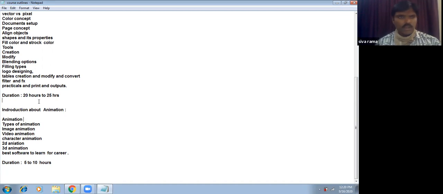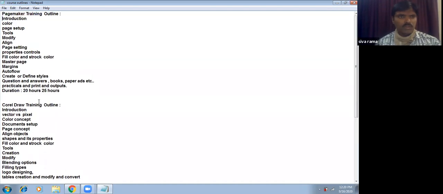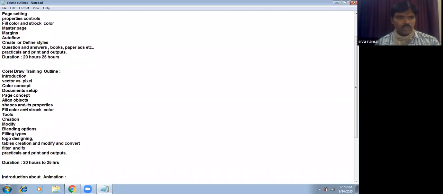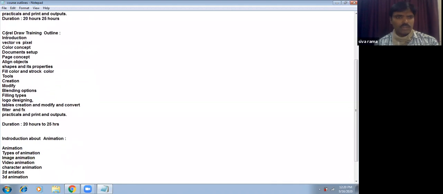Previously, I explained what we are covering in PageMaker, and these are all the topics we are going to cover in PageMaker, as well as CorelDRAW. Unfortunately, for Photoshop we still need to cover it, and I can plan the Photoshop coverage in 60 hours, and I will give those outlines also.